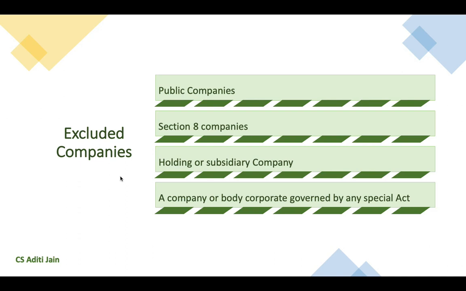So if a company is a holding company or a subsidiary company of another company, then it cannot be considered as a small company irrespective of its paid up share capital and turnover. The last one is a company or a body corporate which is governed by any special act, like insurance companies, banking companies. They are excluded from the definition of small companies.